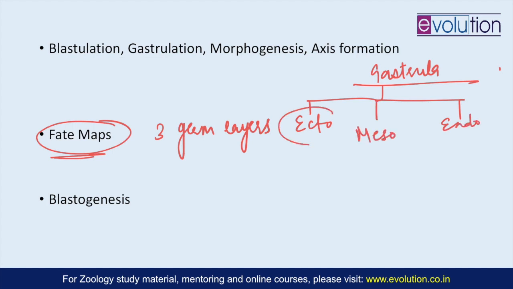Ectoderm will lead to the formation of the central nervous system, epidermis, and the sense organs and receptors, while mesoderm will lead to the formation of the notochord and the vertebral column. Eventually then somites, which will give rise to the muscles, the reproductive system, the excretory system, and it will also form the mesenchyme, which gives rise to part of the skeleton, part of the respiratory system, the dermis, the circulatory system, mesenteries, connective tissue, and the peritoneal layer also.